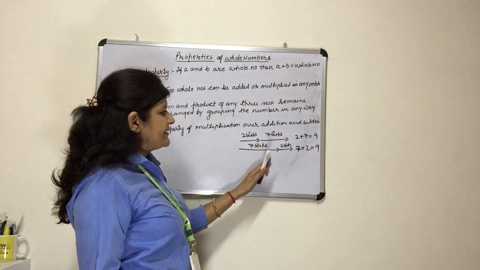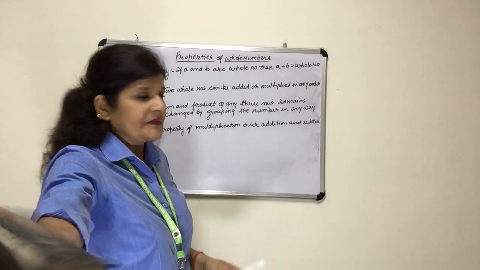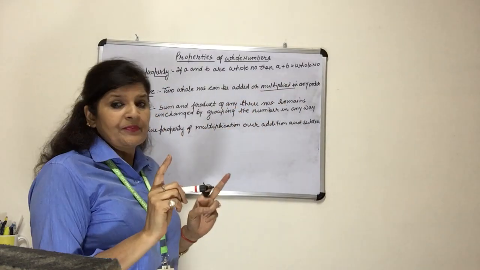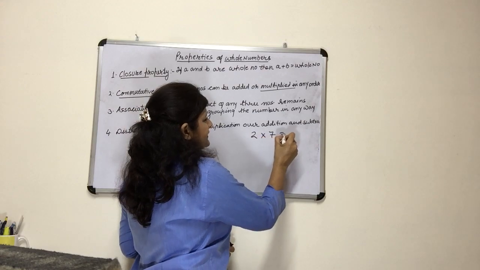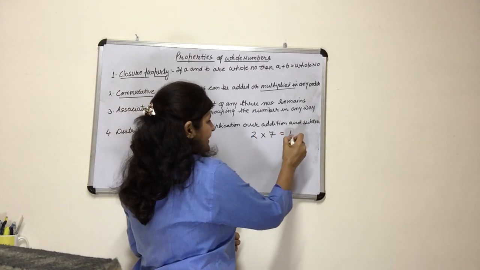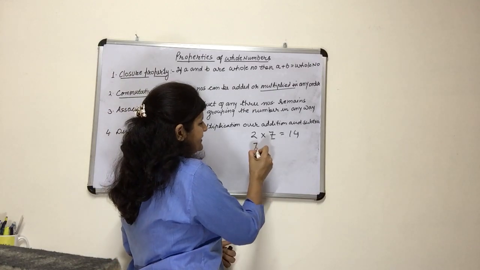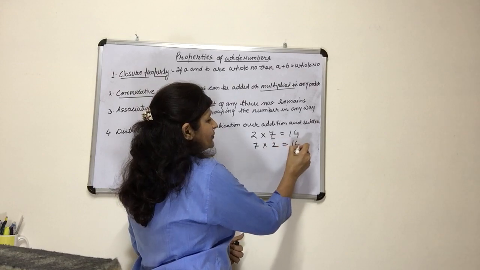I have given you the example of addition. Now we will see multiplication, because this property applies to both multiplication and addition. If I multiply 2 and 7, we get the answer 14, right? 2 sevens are 14. Now if I write 7 and then 2, it is 14.